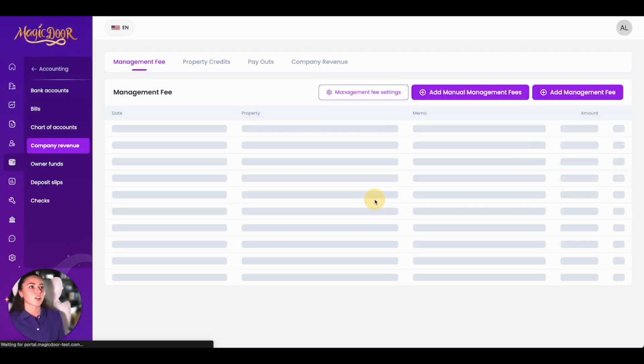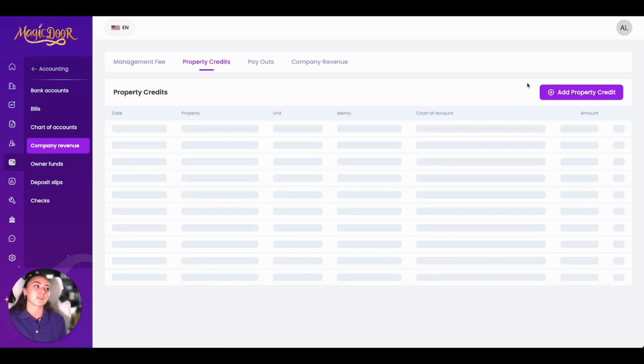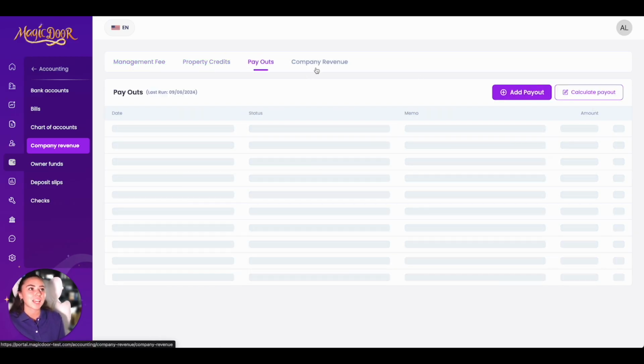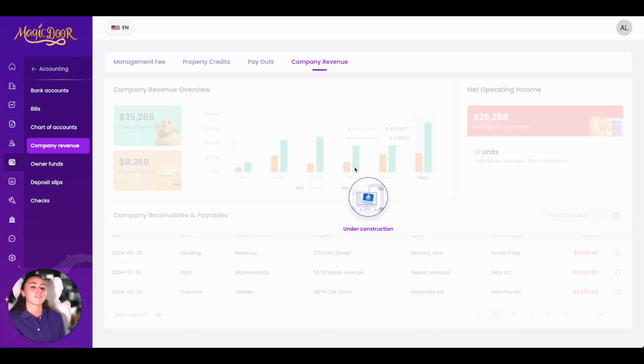So this is just all about your property management company. You also have your property credits, you can add those here, your payouts, and your company revenue. This is under construction, but this will give you an overview of how you are doing your income, your operating expenses, all of the above.